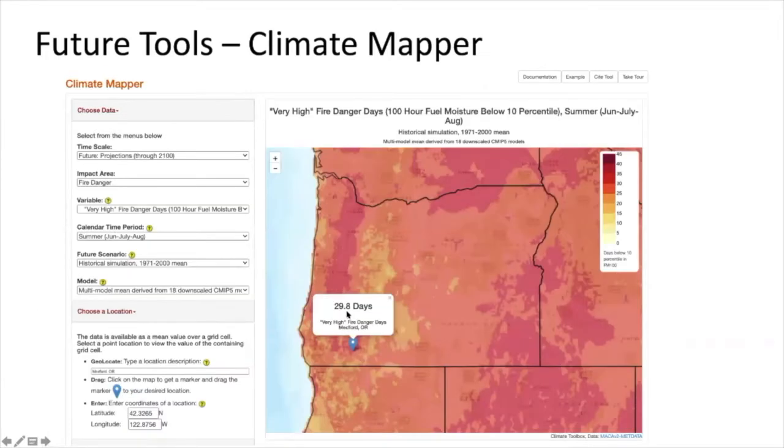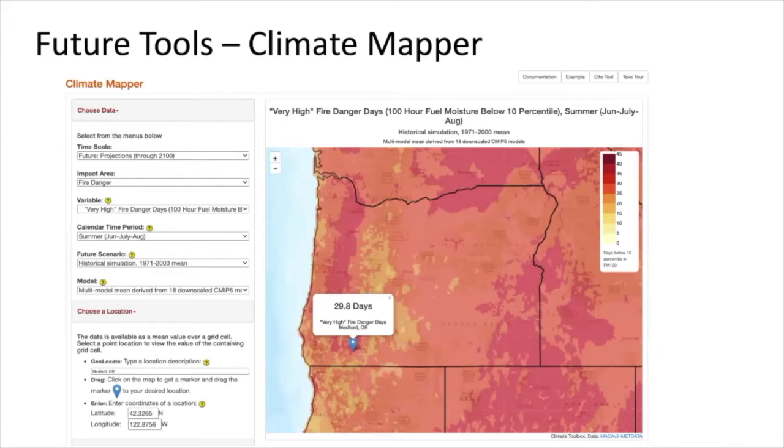Another tool we have is the Climate Mapper tool, which we've already seen. This tool helps to answer the question of what the individual models say about the projections, because you can actually select the different models here. You can look at the multi-model mean, but you can also look at the individual 20 models and see how they differ spatially over Oregon.